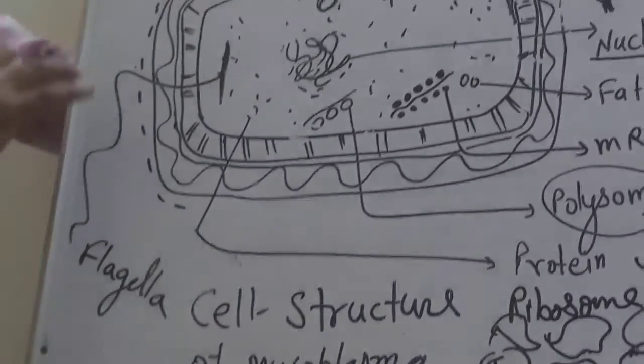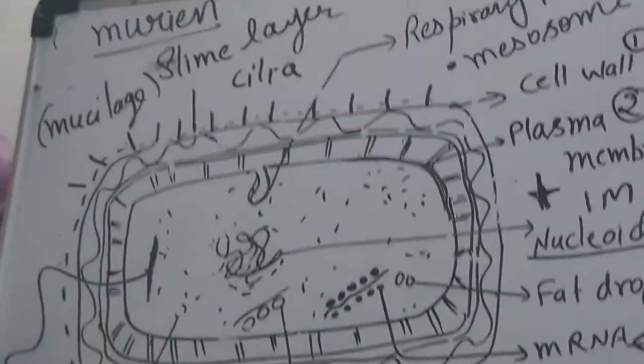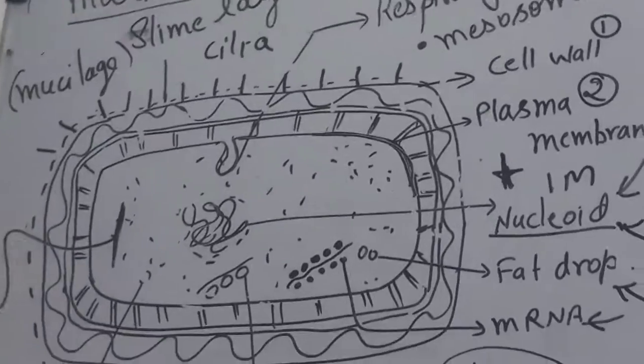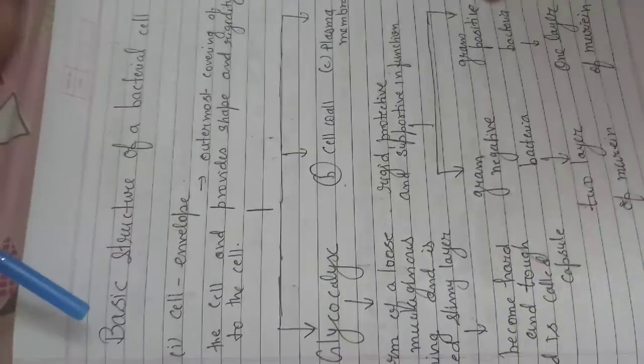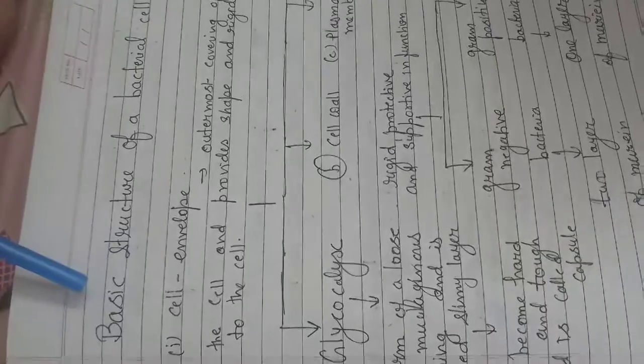More detail we will see with my notes. This is the basic structure of a mycoplasma, so let's see more detail of it with these notes, which will give you a clear idea.